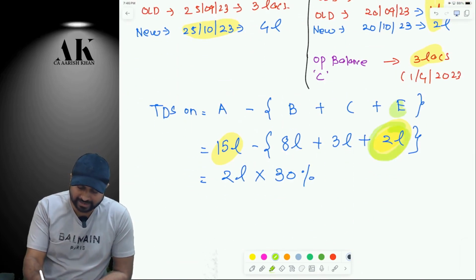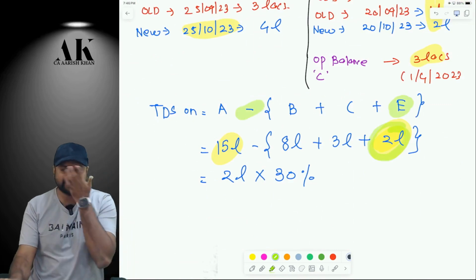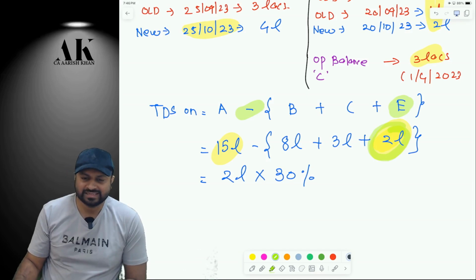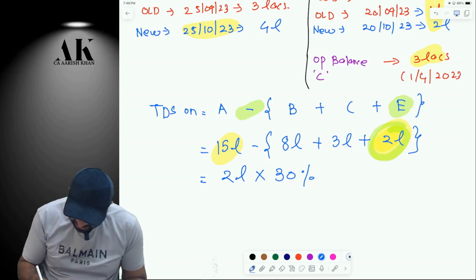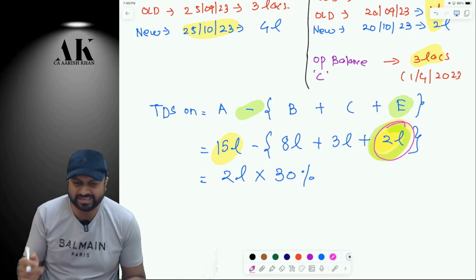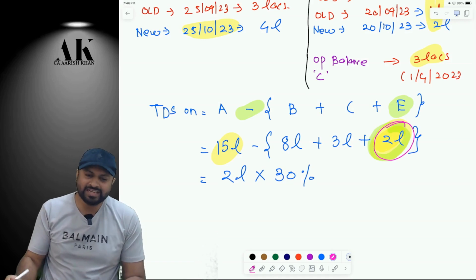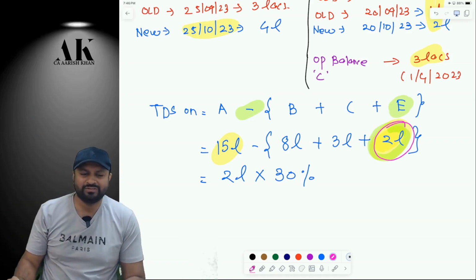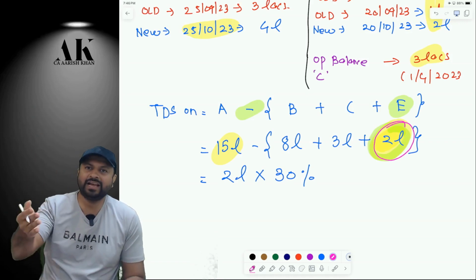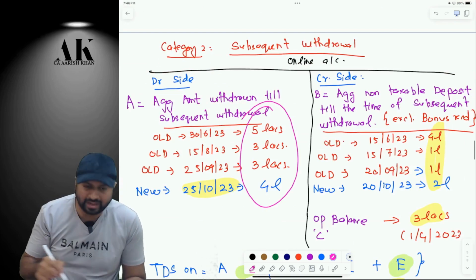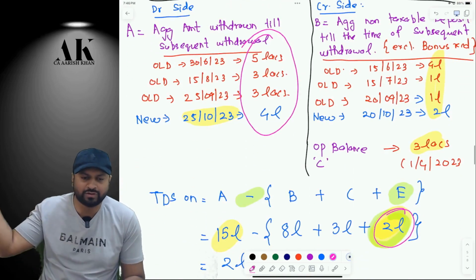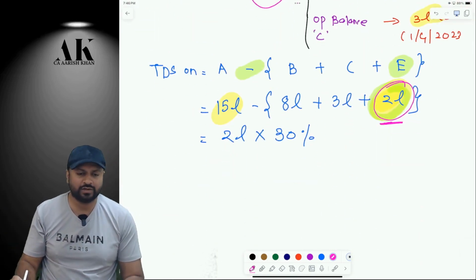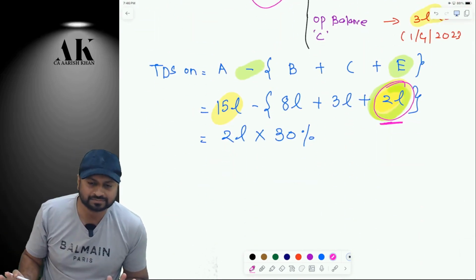So I am adding E also for reduction. Can you see this? Are you clear? If I don't reduce this now, then what will happen? You only tell me logically. Double taxation. Now I have already paid tax on 2 lakh rupees in the previous withdrawal. Yes or no? Yes, sir. So why will I pay the tax on that? Because I am taking aggregate withdrawal now. If I am taking aggregate withdrawal, I am taking the old one also, right? So on that much amount, I should get the reduction over here. Are you clear? Please tell me.